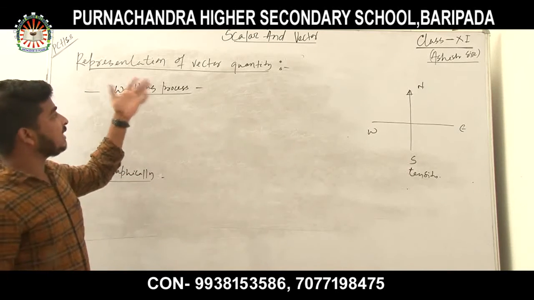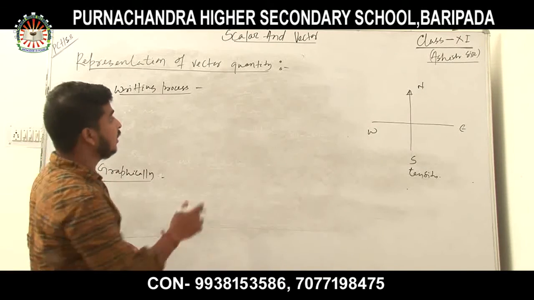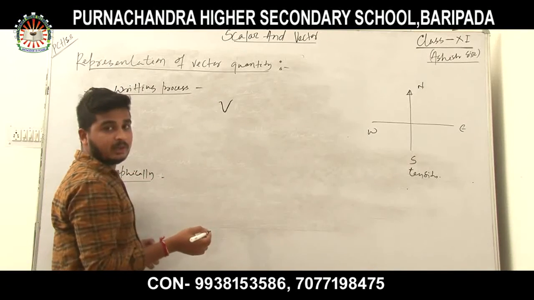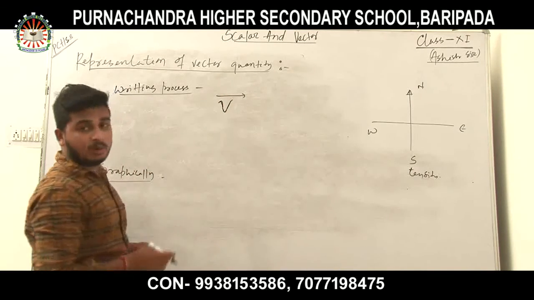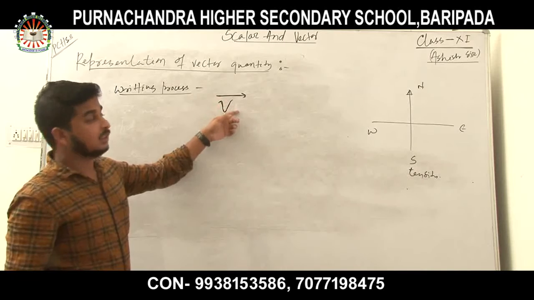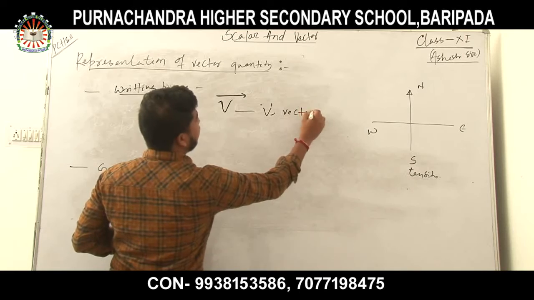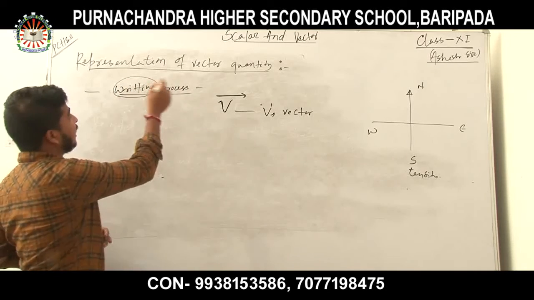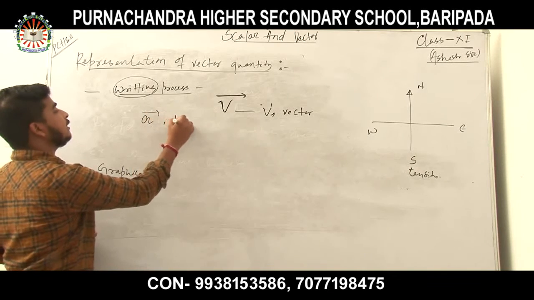So how to represent a vector quantity with the writing process? Suppose velocity, and velocity is a vector quantity. In order to recognize it as a vector quantity, you just give an overhead arrow mark, and this is called v vector. This is the process of how to represent a vector quantity. I can say this is a vector, this is b vector.